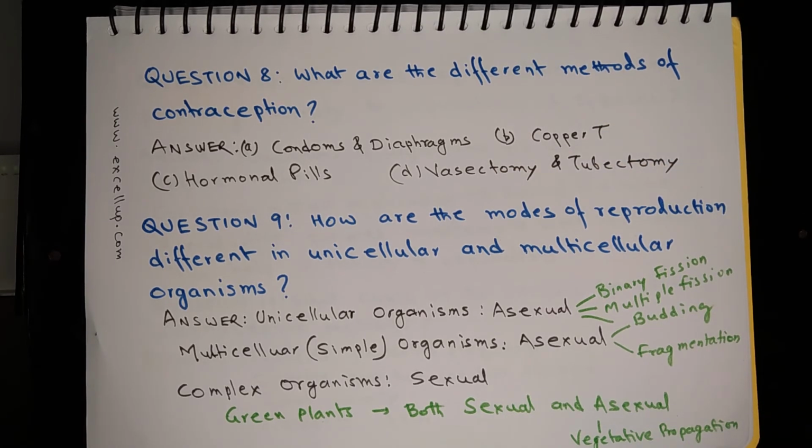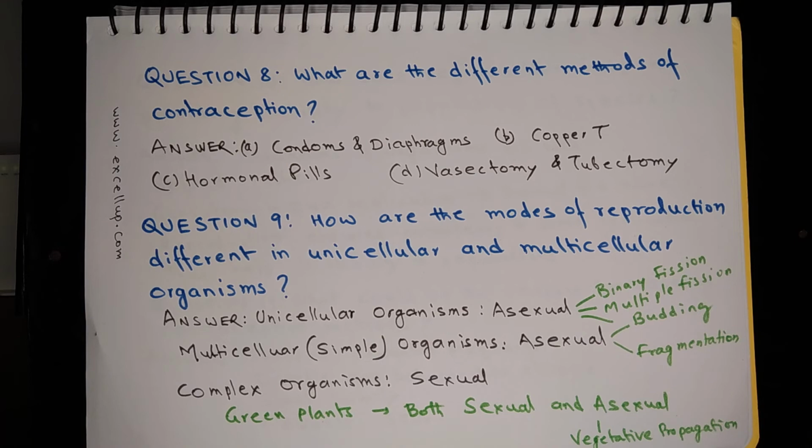Question 9. How are the modes of reproduction different in unicellular and multicellular organisms? Unicellular organisms are simple and they don't have too much of design. They're just a single cell, so they generally reproduce by a mechanism which is more or less similar to cell division. So some of them reproduce by binary fission, some by multiple fission, and some by budding.